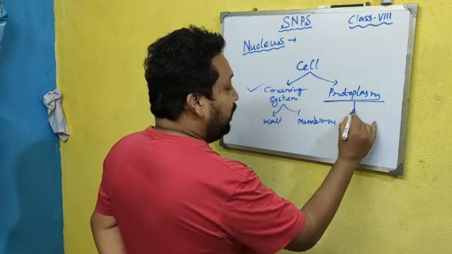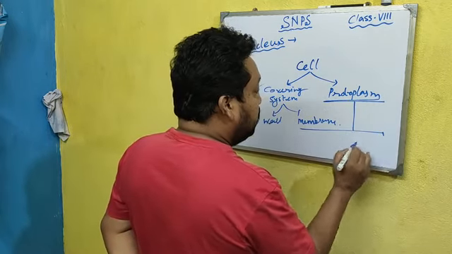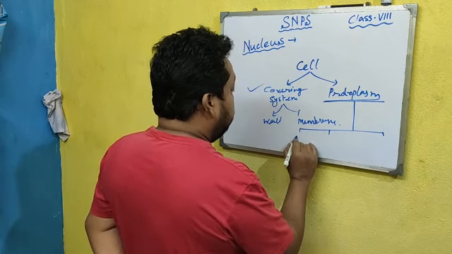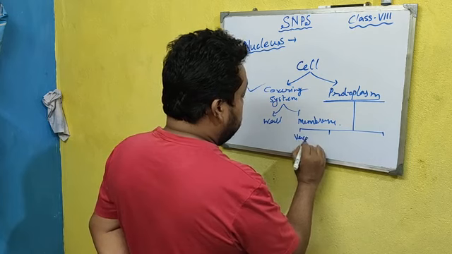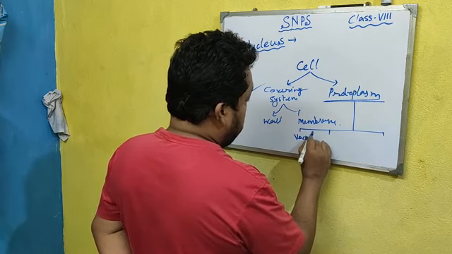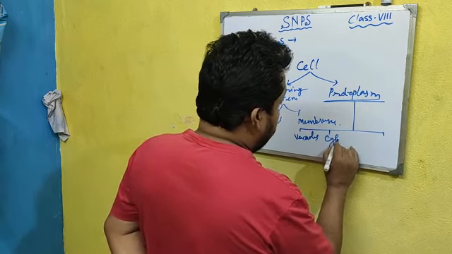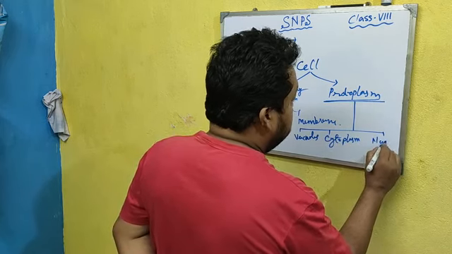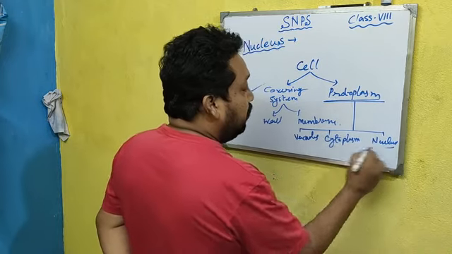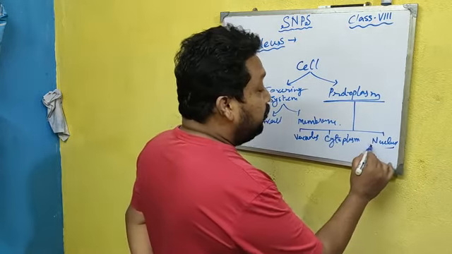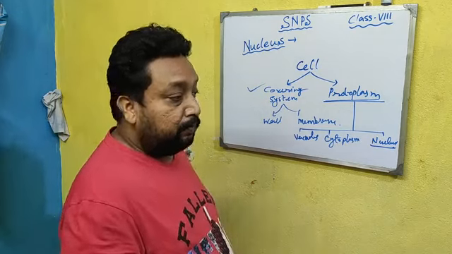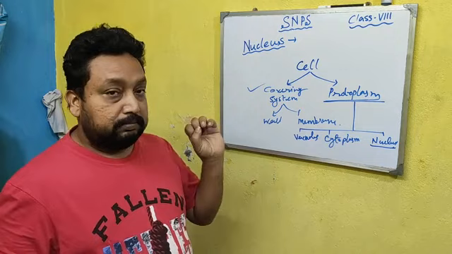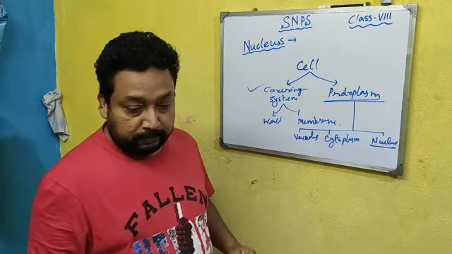The protoplasm is mainly made up of 3 parts: vacuoles, cytoplasm and nucleus. We will discuss today about the nucleus. What is nucleus? The structure of nucleus and the role of nucleus.